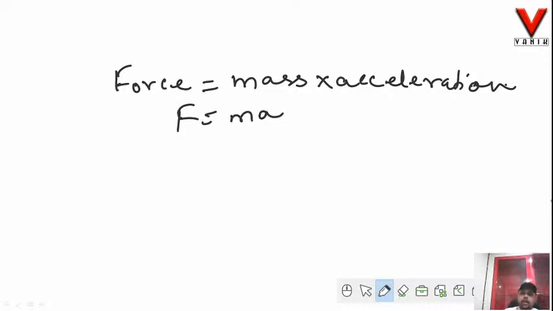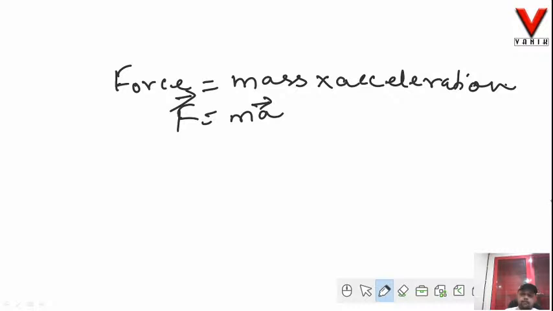Acceleration is a vector quantity. How it is a vector quantity, we will see in our session on Newton's laws of motion. So this is F is equal to m into a. This arrow simply represents that this physical quantity is a vector quantity. Here we have an arrow over force, so force is a vector quantity. We have an arrow over acceleration, so acceleration is a vector quantity.